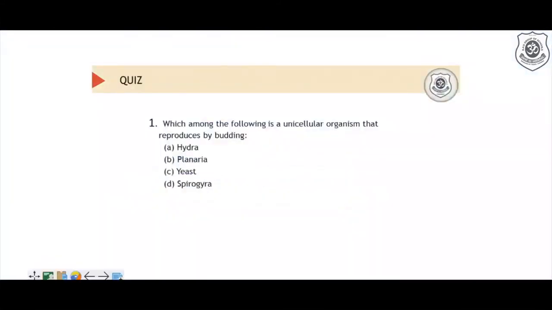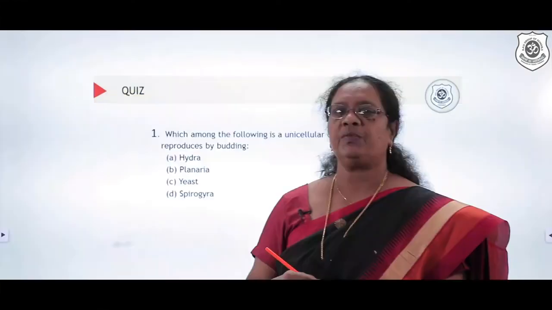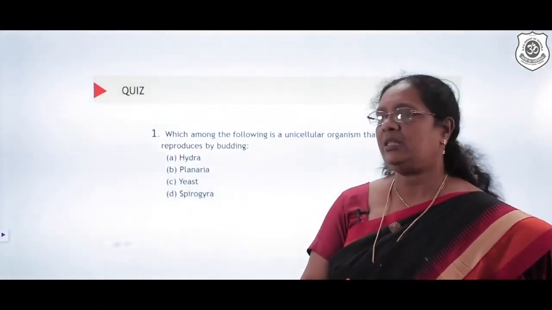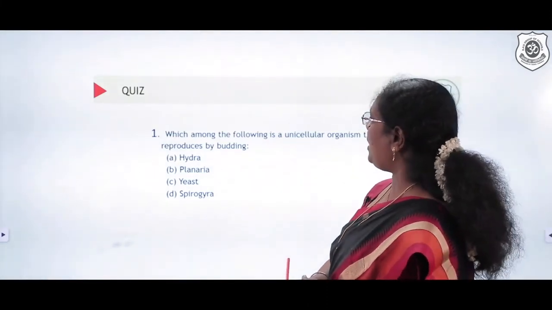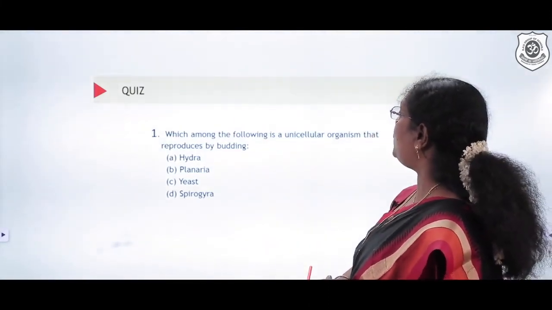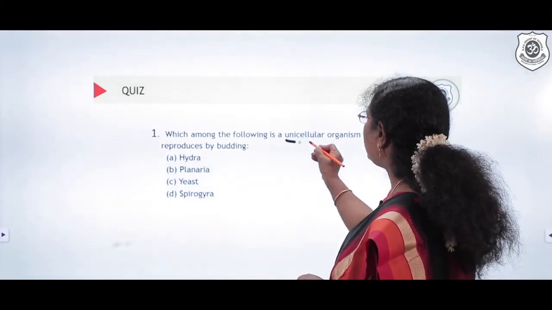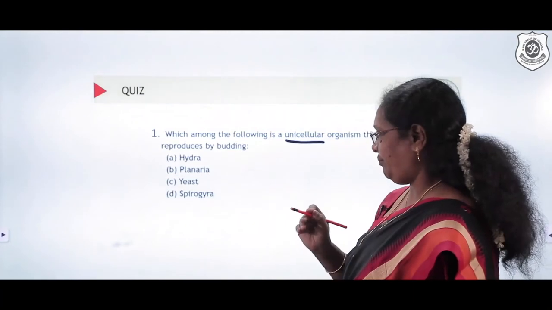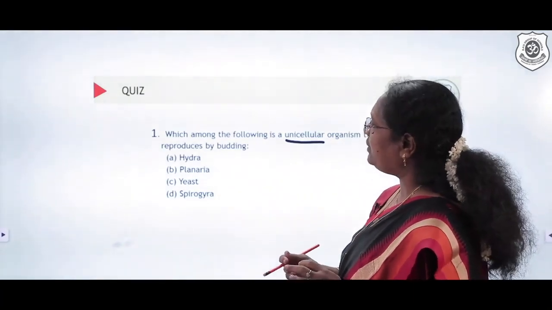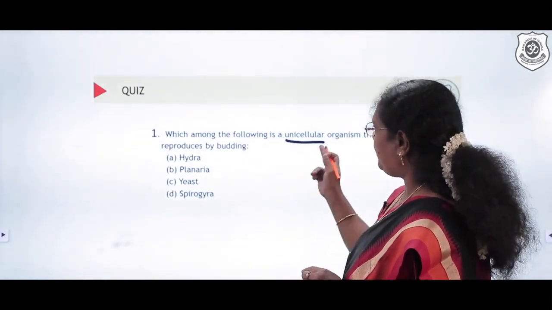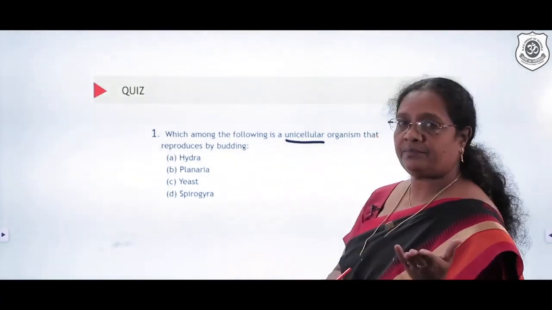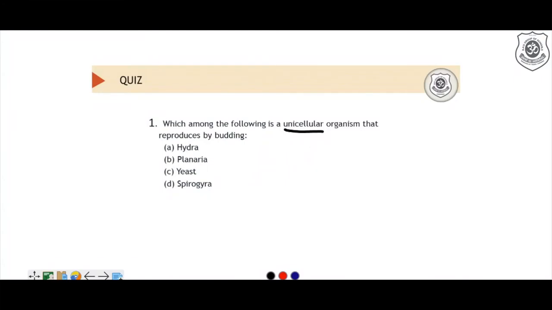Fine, we just studied something about asexual reproduction. We quickly move over to a quiz about what we have studied and understood in this module. Which among the following is a unicellular organism that reproduces by budding? We have Hydra, Planaria, yeast, and Spirogyra. It says a unicellular organism reproducing by budding. Right, the answer is yeast.